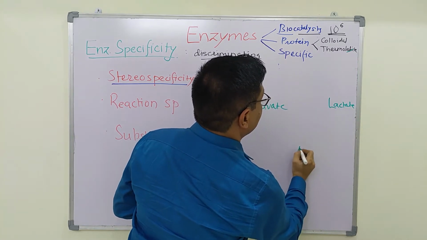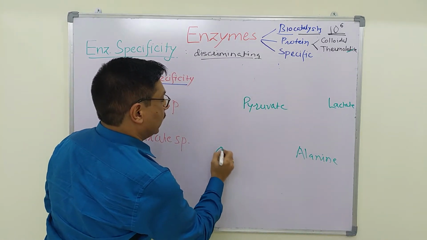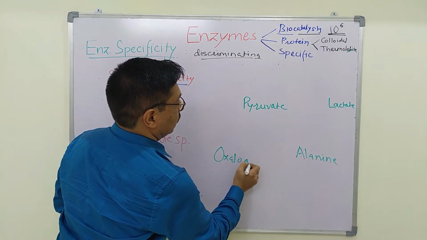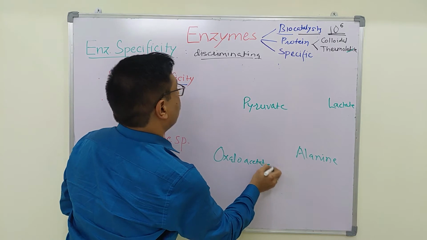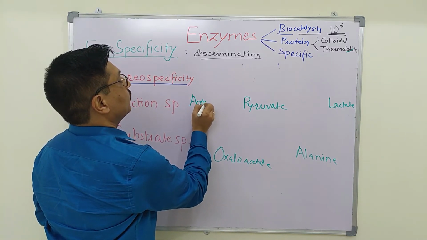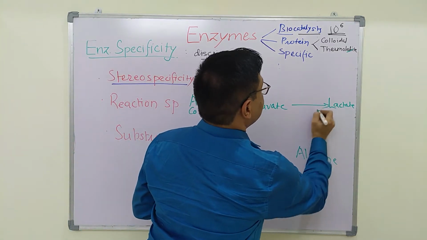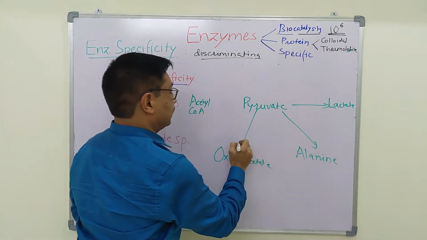It can be converted into alanine. It can be converted into oxaloacetate, or it can be converted into acetyl-CoA.